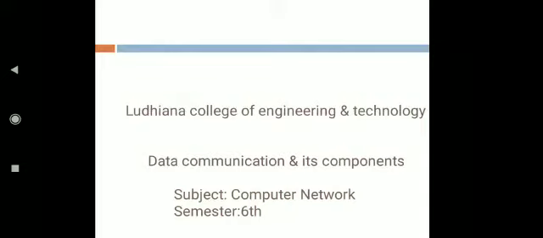Data can be any alphabets, numeric, or symbols, and it may consist of any one or a combination of all. At the source or destination, the data are in digital form, but during transmission, it may be analog or digital.